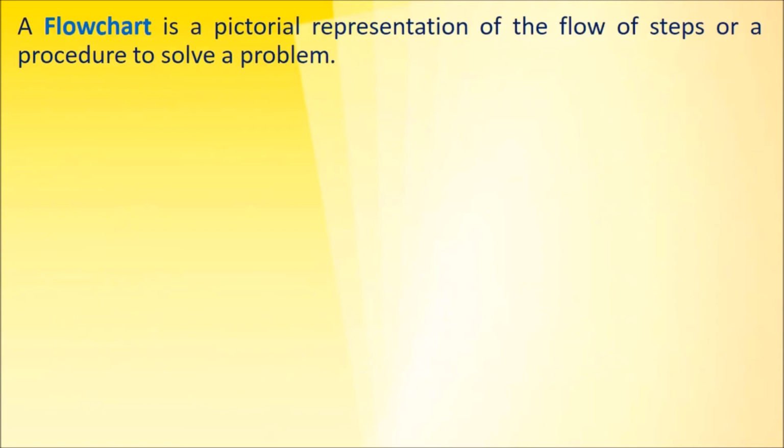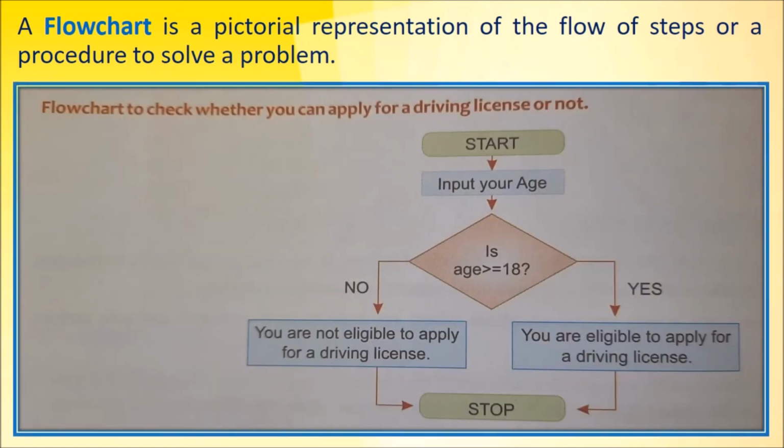Okay, so next is your flowchart. A flowchart is a pictorial representation of the flow of steps or a procedure to solve a problem, whereas an algorithm is a well-defined step by step procedure to solve a problem. So why are we using an algorithm? It helps us to understand the problem and find a solution in a better way. But in a flowchart we find the solution in the form of a picture.